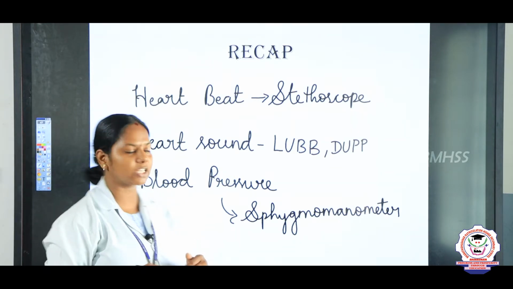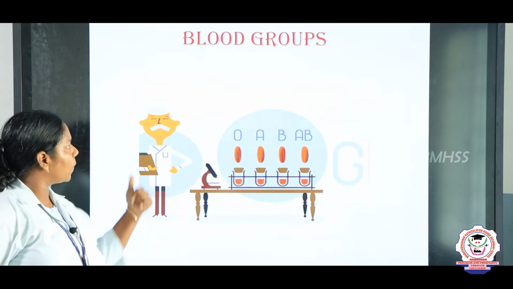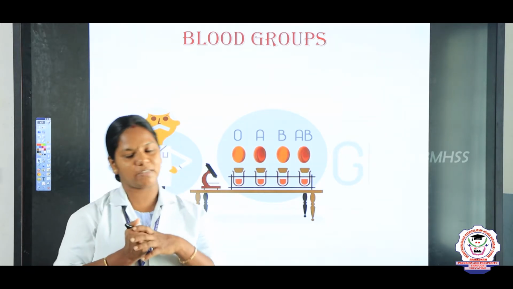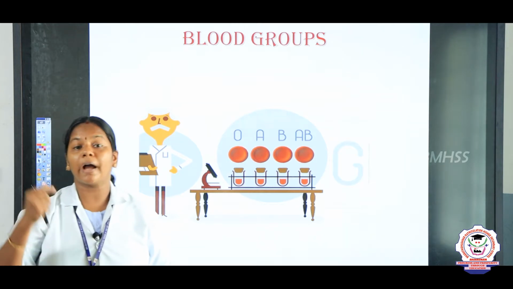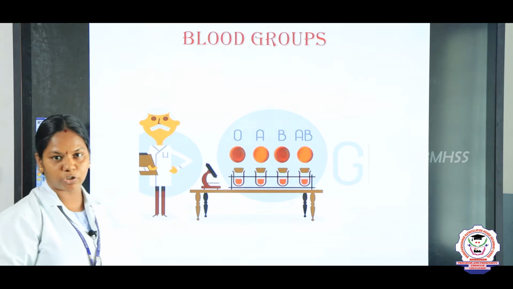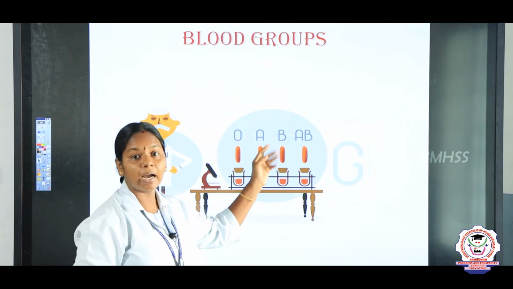about the blood groups. So what is the blood group, children? What is your blood group? Yes, many of them might have said, I am A positive, B positive, I am O, I am AB. So there are different types of blood groups, O, A, B and AB.